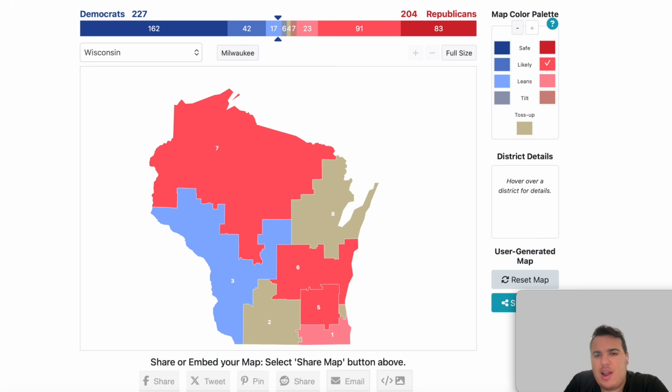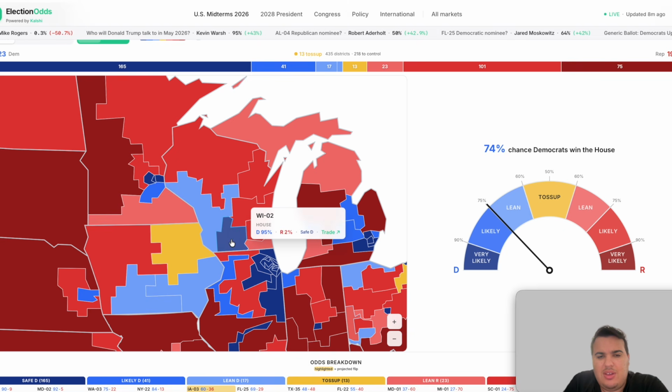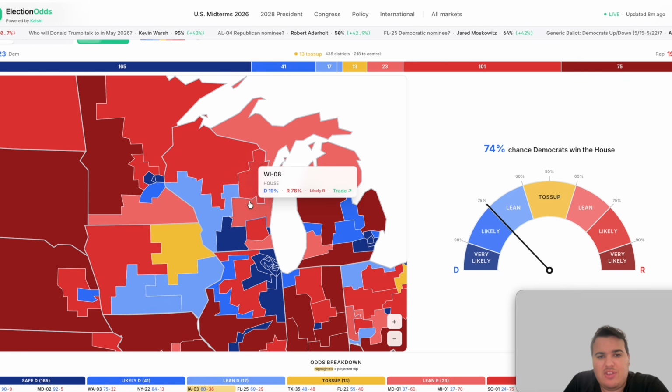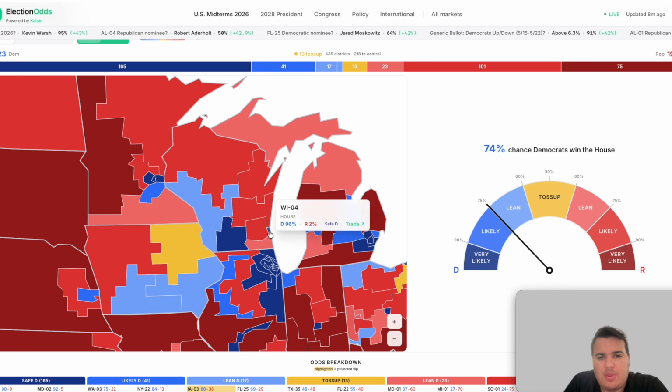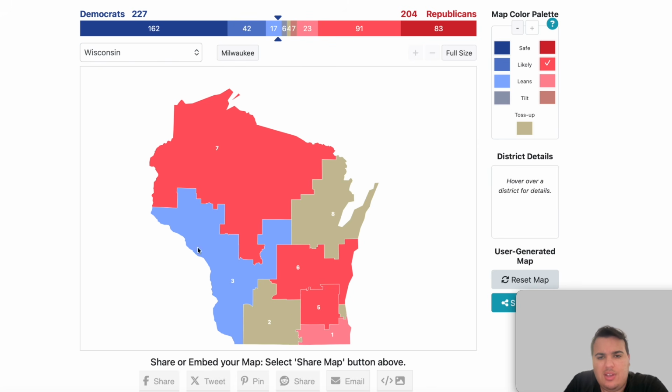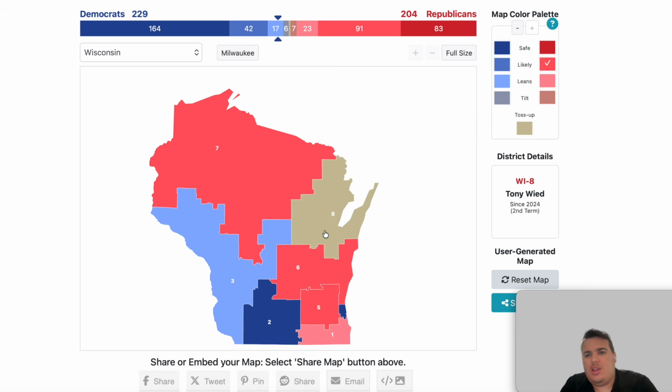Then we have safe Democratic districts, I do believe, in the 2nd district. And the 8th district is likely Republican as well. So we have safe Democrats in the 2nd and in the 4th. We can add these in here. Oh, sorry, safe Democrat in 2, safe Democrat in 4. In the 8th district, Tony Wied is likely Republican as well. That is the state of Wisconsin.